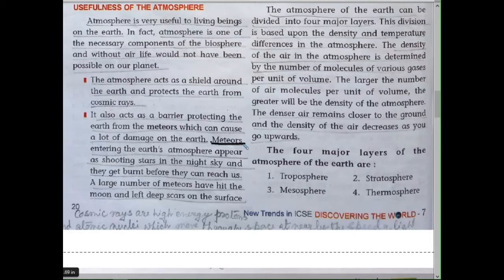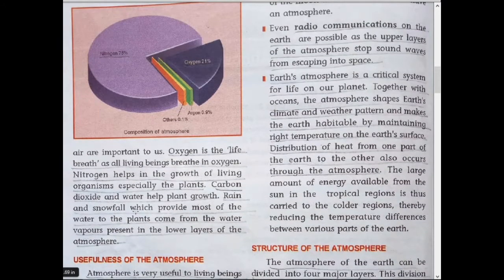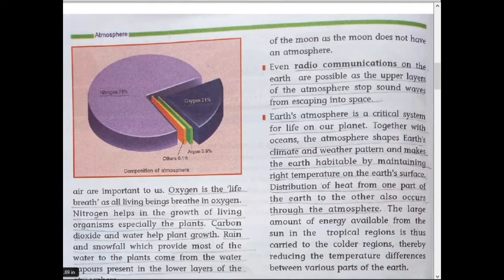A large number of meteors have hit the moon and left deep scars on its surface, because the moon does not have an atmosphere.